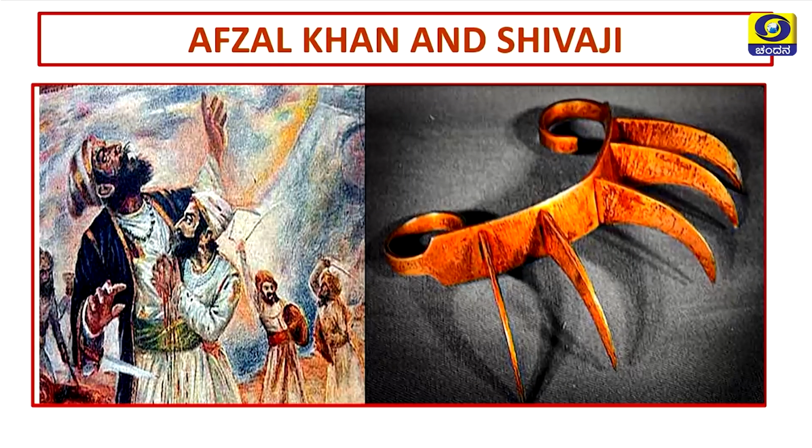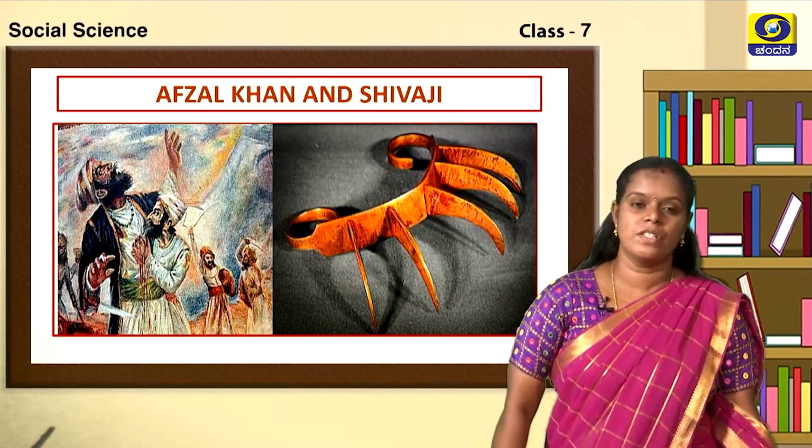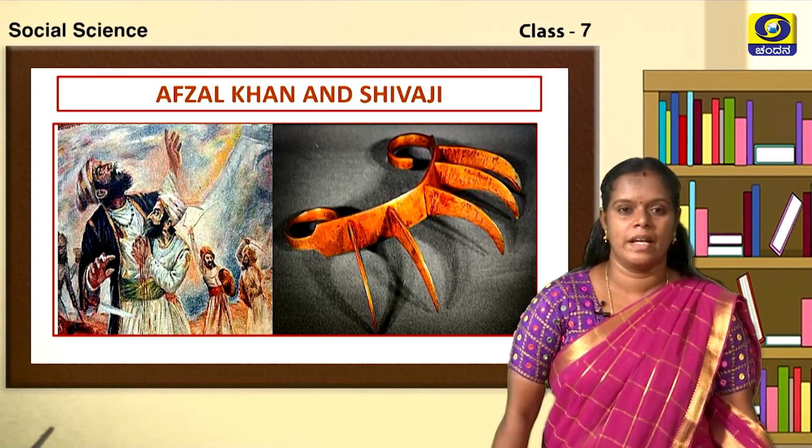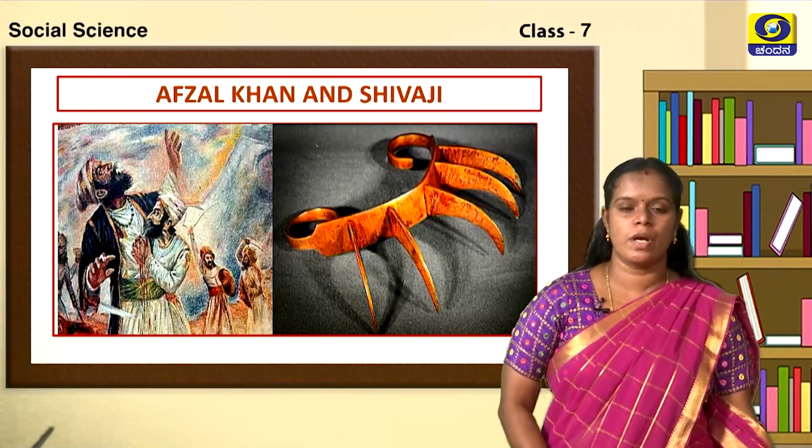In the first picture, children, you can see Afzal Khan and Shivaji, where Shivaji is killing Afzal Khan with the help of the tiger claws, that is Vyagra Nakha. Look at the second picture, children, that is Vyagra Nakha. As this weapon resembled the tiger's claws, it is called Vyagra Nakha. So like this, Shivaji resisted against the Sultan of Bijapur.